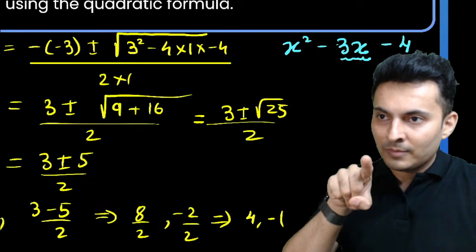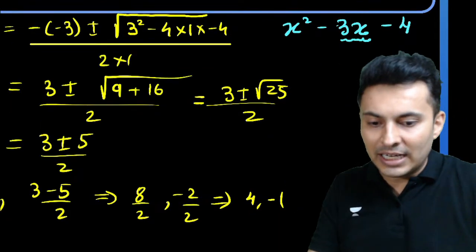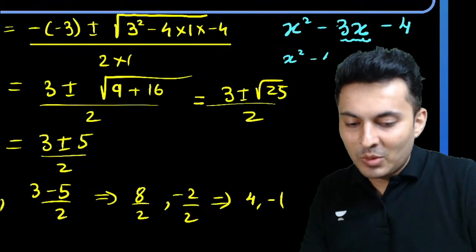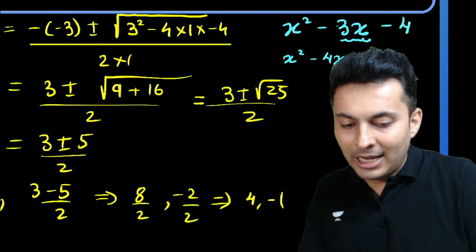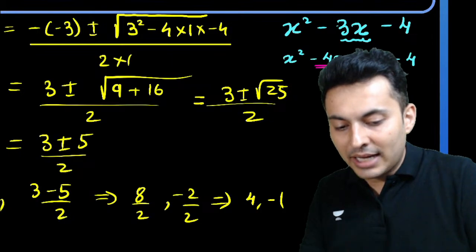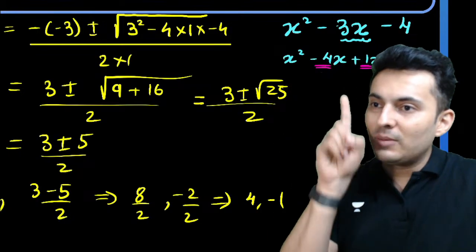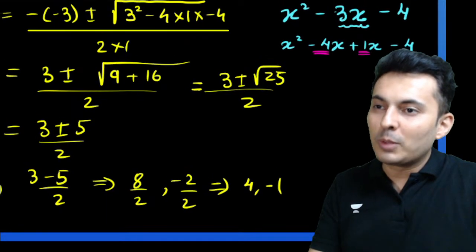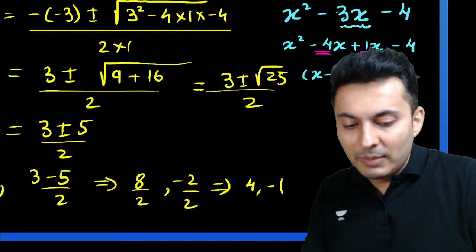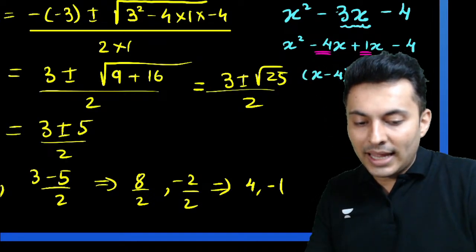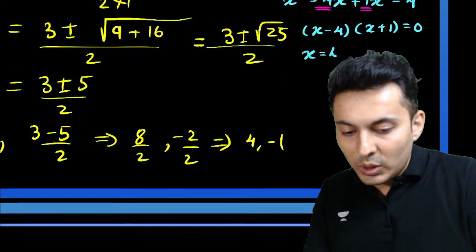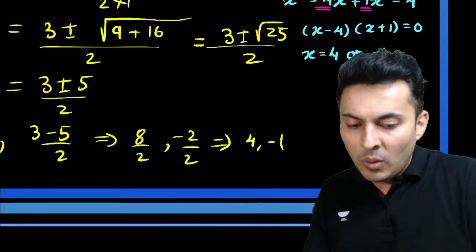Addition is minus 3, multiplication is minus 4. So I think I can write it as x square minus 4x plus 1x minus 4. So basically you are dividing it as minus 4 and plus 1. Minus 4 into plus 1 is minus 4, and minus 4 plus 1 is minus 3. Very good. So in that case, the roots will become x minus 4 into x plus 1 is 0. So basically x is equal to 4 or x is equal to minus 1.